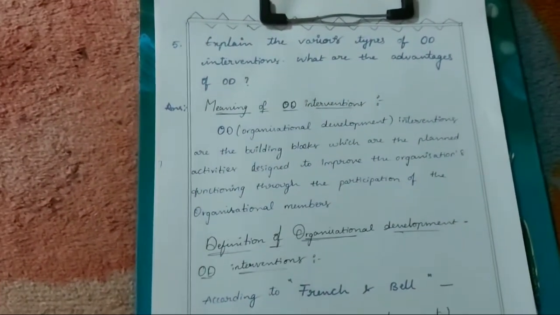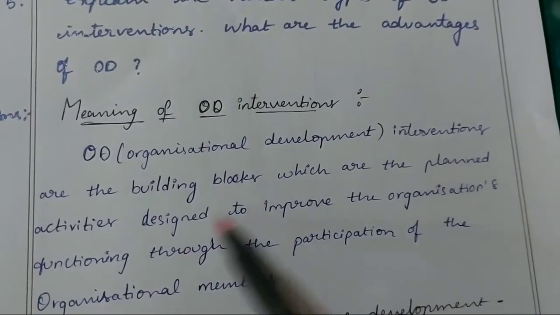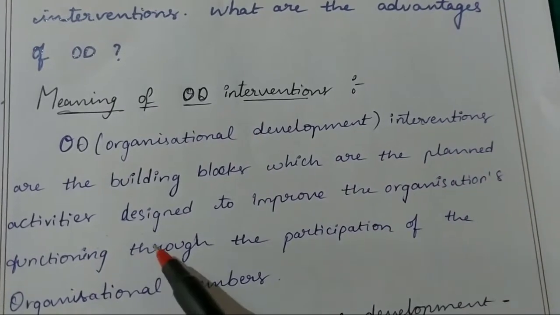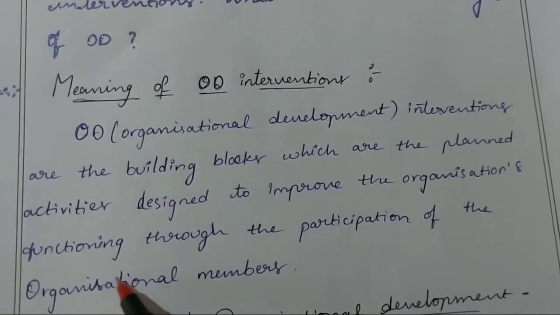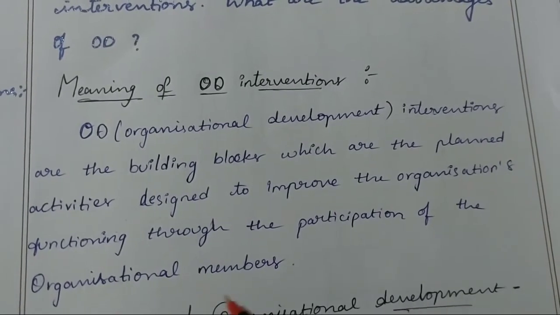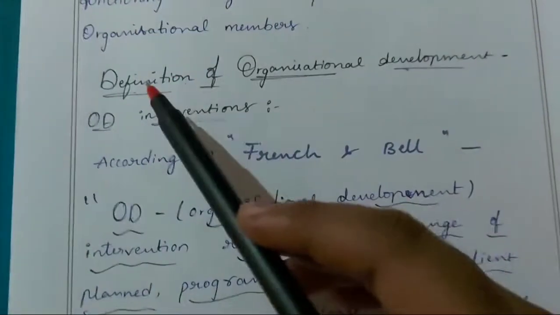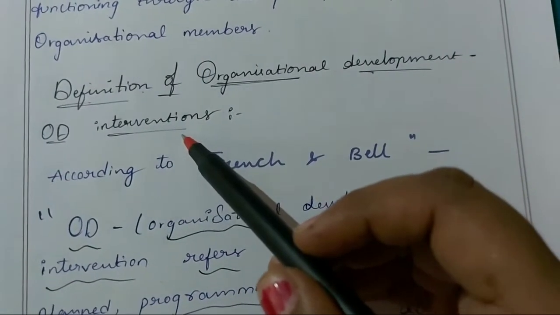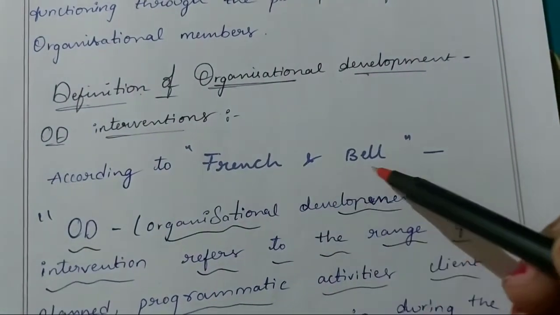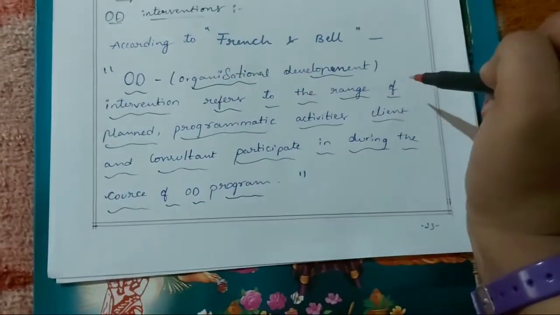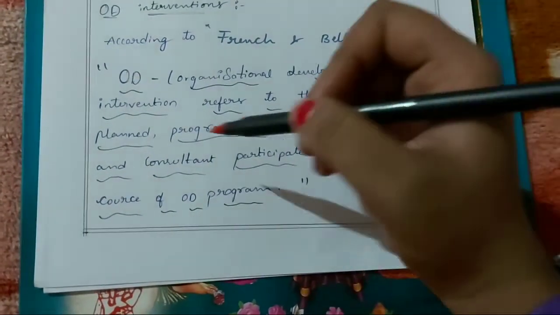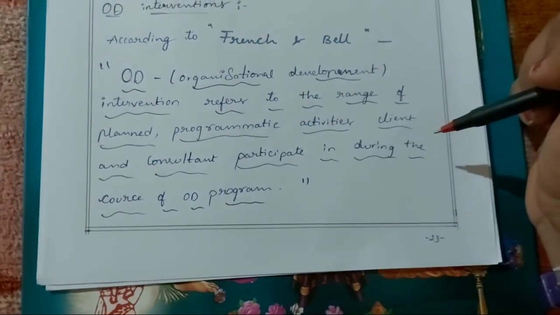Let's start with the meaning of organizational development interventions. OD interventions are the building blocks which are the planned activities designed to improve the organizational functioning through the participation of the organizational members. Let's look at the definition of organizational development interventions. According to French and Bell, organizational development intervention refers to the range of planned programmatic activities client and consultant participate in during the course of OD program, that is Organizational Development Program.